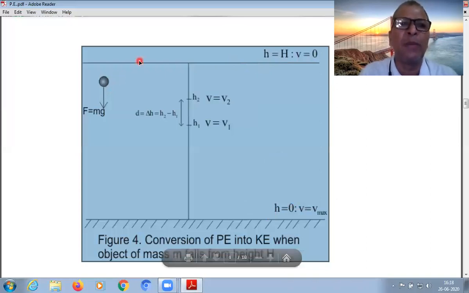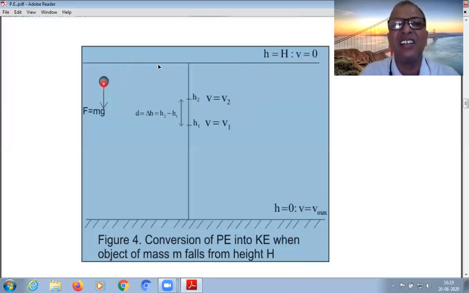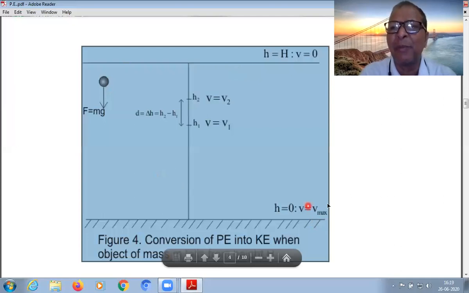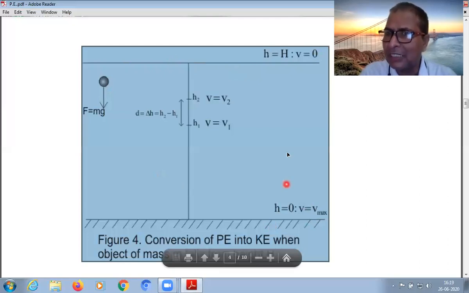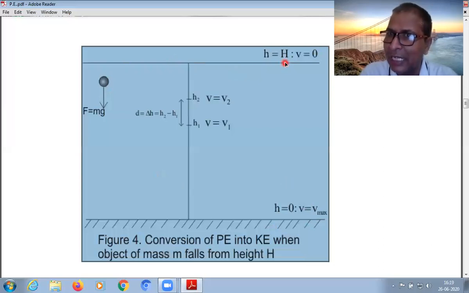When we drop a ball having mass m from the top, its weight mg acts as a downward force, and as it moves down, its velocity continuously increases, and before striking it has a maximum velocity Vmax, while the top velocity is 0. So moving from here to the bottom, its velocity goes on increasing, so kinetic energy goes on increasing, reaching the maximum before it strikes, and potential energy goes on decreasing.